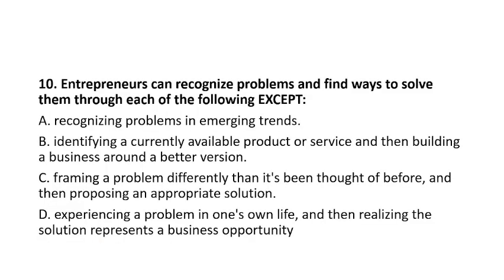Let's see question number 10. Entrepreneurs can recognize problems and find ways to solve them through each of the following except: A, recognizing problems in emerging trends; B, identifying currently available products or services and then building a business around a better version; C, framing the problem differently and proposing an appropriate solution; and D, experiencing a problem in one's own life and then realizing the solution represents a business opportunity. Just solve it, I'm back.